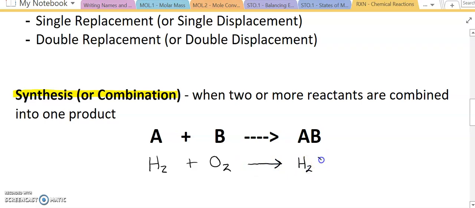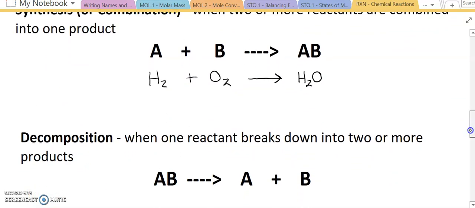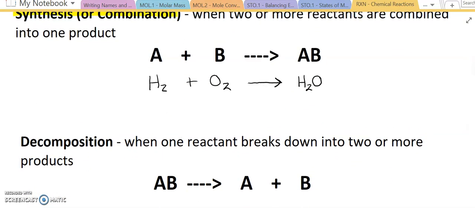Now, for the purposes of this video, these are not balanced equations. And do know that in real life, yes, you've got to go through and balance the equation. So synthesis or combination is when 2 or more things are put together to make one. And you're going to find that decomposition is really the opposite of that. So when I take a look at decomposition, decomposition is when one reactant breaks down to form 2 or more products.